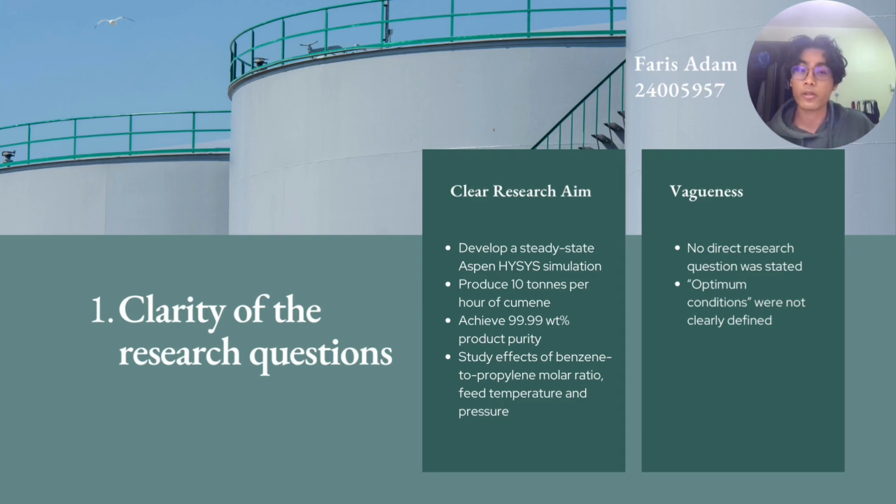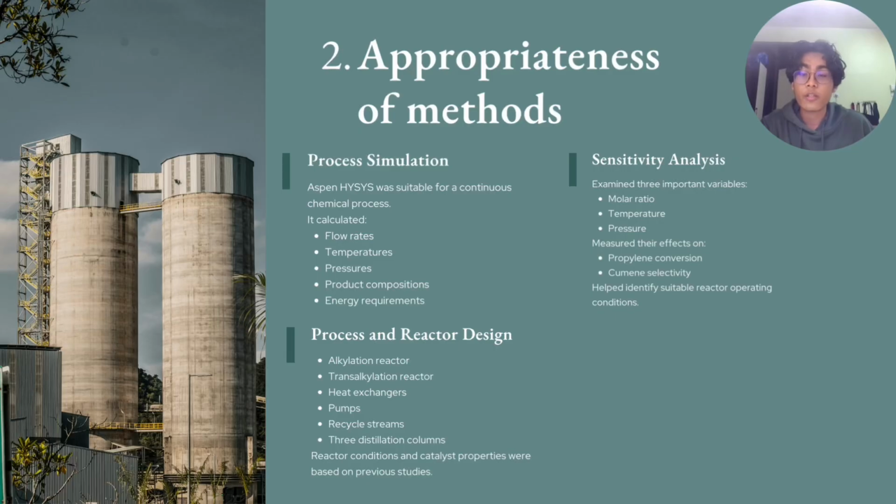Also, the term optimum conditions could be clearer because the study mainly uses conversion and selectivity to decide the best conditions, rather than including factors such as energy use or cost. For the appropriateness of methods, Aspen HYSYS was a suitable choice because the research focused on simulating a continuous chemical process. The model included the main reactors, separation columns, heat exchangers, pumps, and recycle streams needed for cumene production. The authors also used fixed bed reactors with zeolite catalysts and included reaction rate equations for the main reaction, side reaction, and transalkylation reactions. These methods were based on previous studies and matched the research objective.